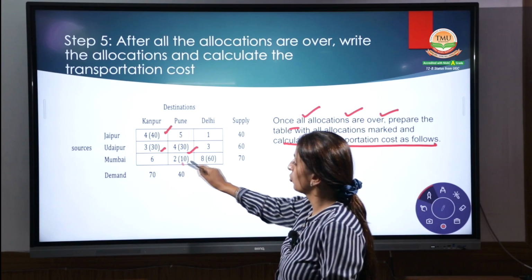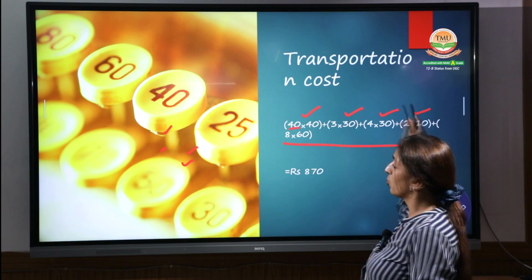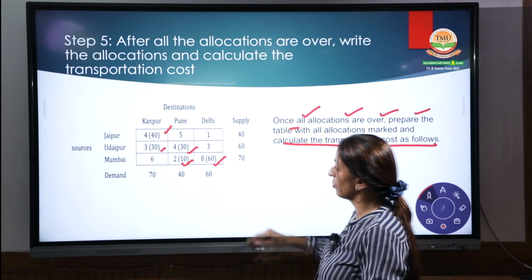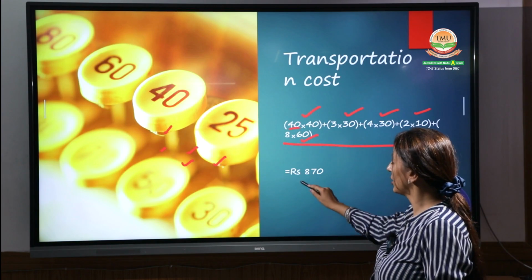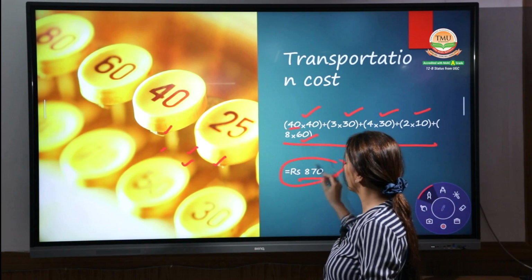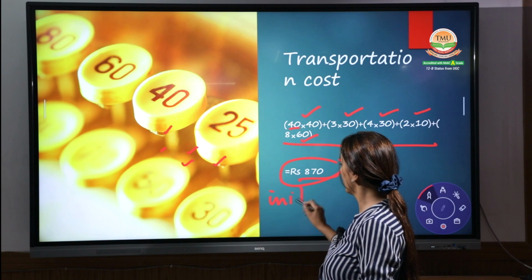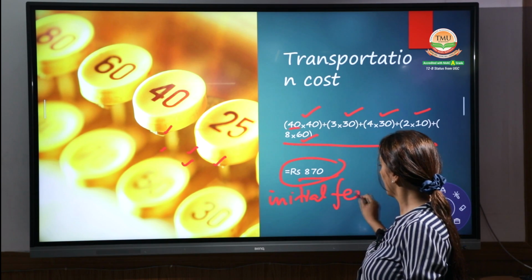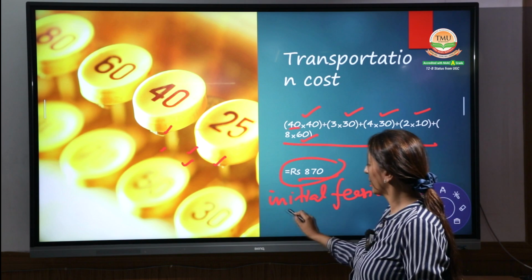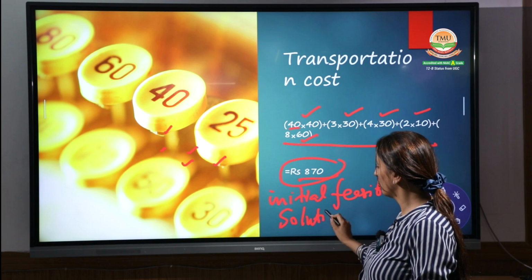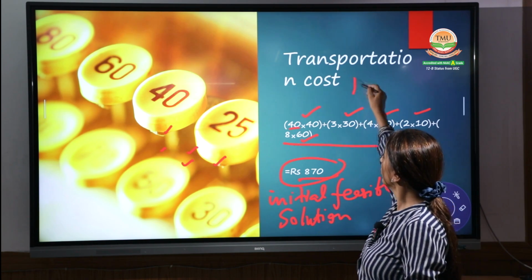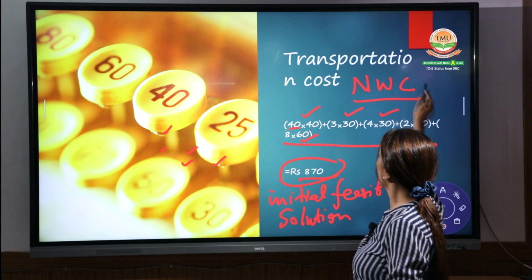The next is 2 into 10. Your next is 8 into 60. Sum up all these values. This is your initial feasible solution with the help of the northwest corner method.